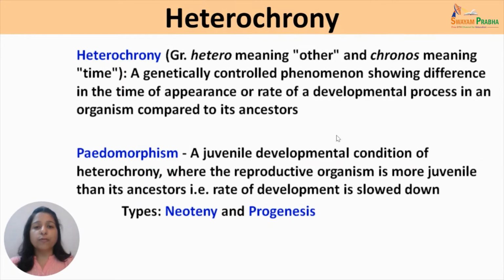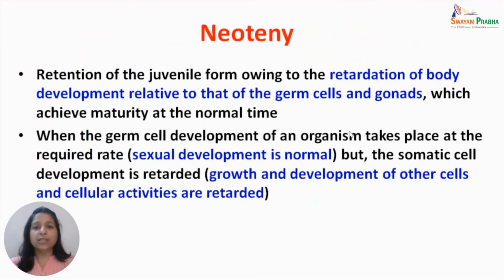Pedomorphism is of two types further. The first is neoteny and the second is progenesis. Neoteny refers to retention of the juvenile form owing to retardation of body development relative to that of the germ cells and gonads, which are able to achieve maturity at the normal time. Now, when does this happen?